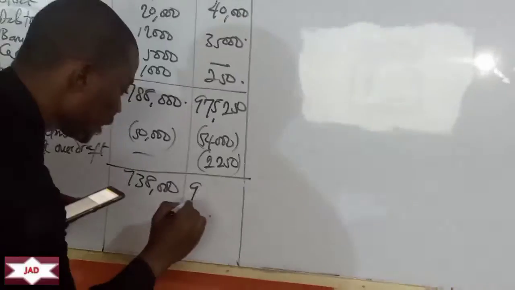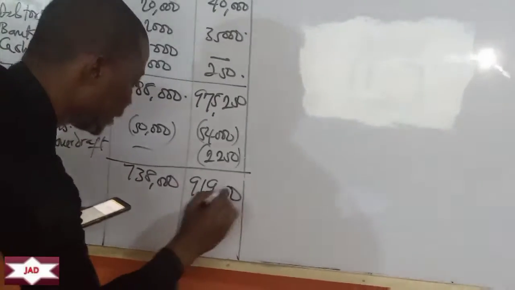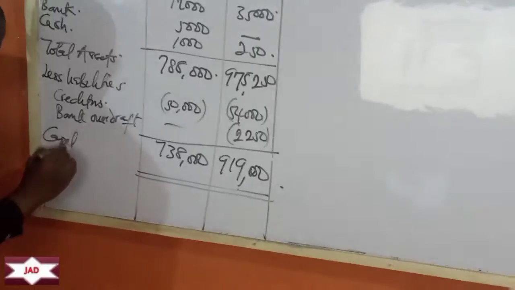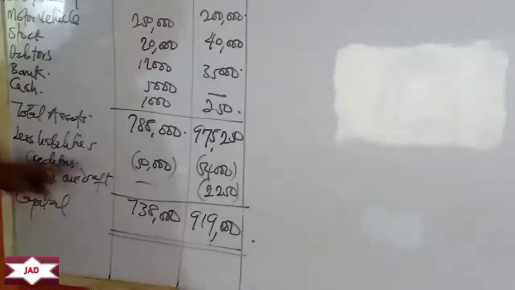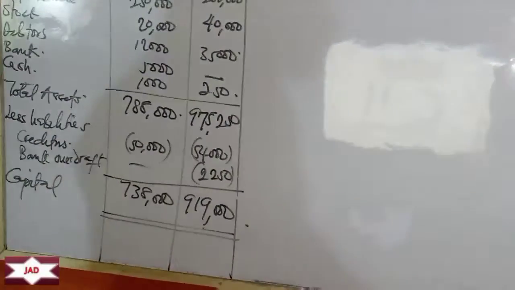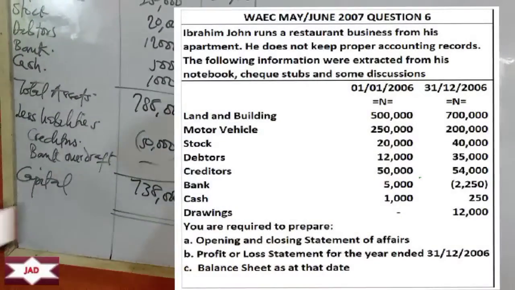We have 919,000. So this is your capital. So this is your opening capital because it's at the beginning of the period. Total asset and total liabilities. Then this is the closing capital because it's at the end of the period. So that is it for the opening and closing of the, let us say, profit or loss statements.